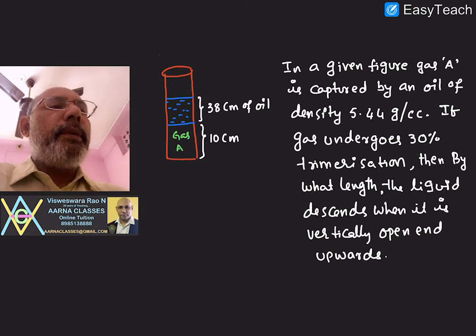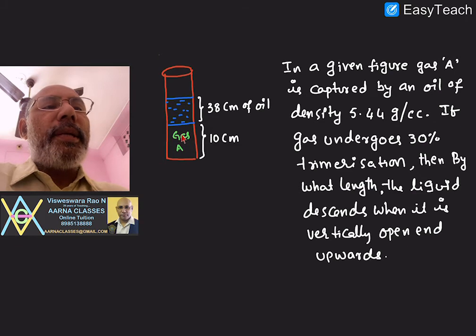So now I am reading out the problem. In the given figure, gas A is trapped by an oil of density 5.4 grams per cc. That means the density of the oil is also given. If the gas undergoes 30% trimerization, that means the gas trapped here is undergoing 30% trimerization.